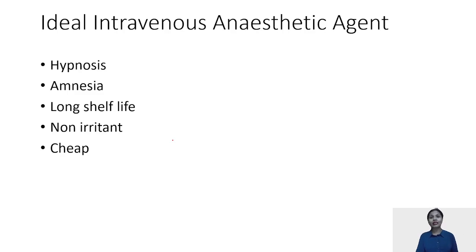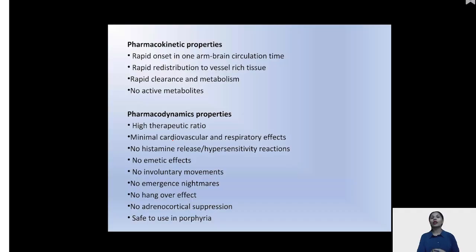Similarly, pharmacodynamics: it should have a high therapeutic ratio, and cardiovascular and respiratory stability should be there. It should not affect the renal and liver profile, and it should not be allergic to the body. It should have no hangover effects, no abuse potential.